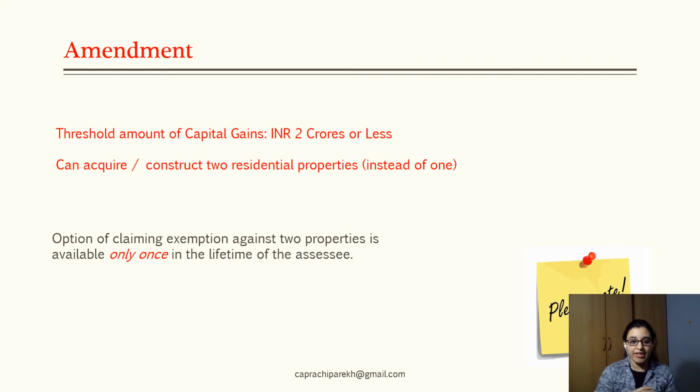What is to be noted is this option of claiming exemption against two properties is available only once in the lifetime of the assessee. So he cannot repeat this investment planning for another situation. It would be applicable only once that he decides to invest the capital gain incurred by transfer of a property in two properties. The criteria is the capital gain component should be 2 crores or less. So they are typically looking at investing in affordable housing.